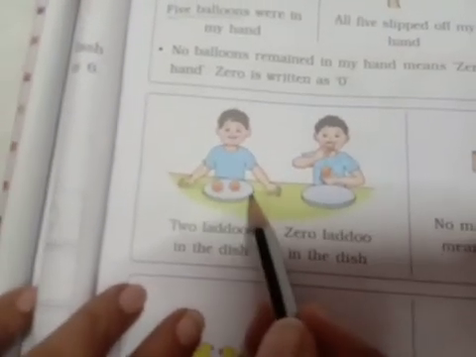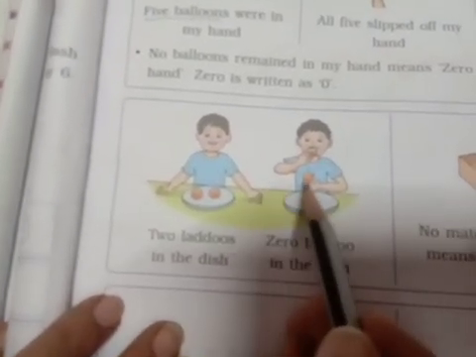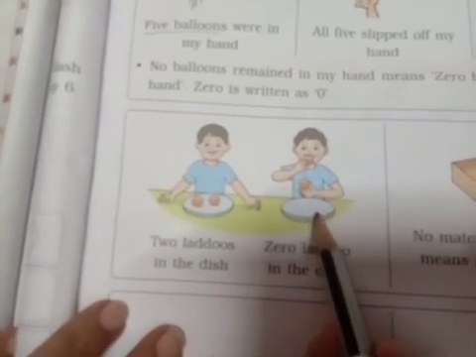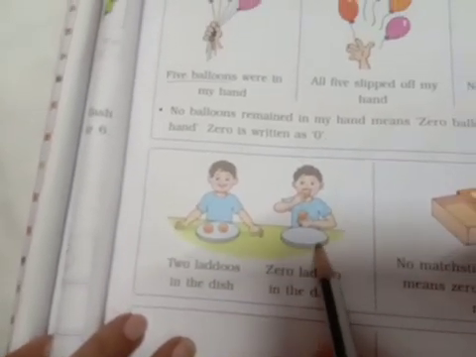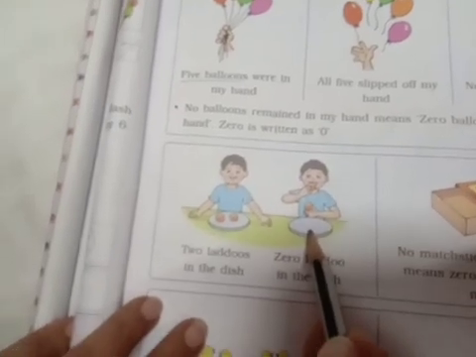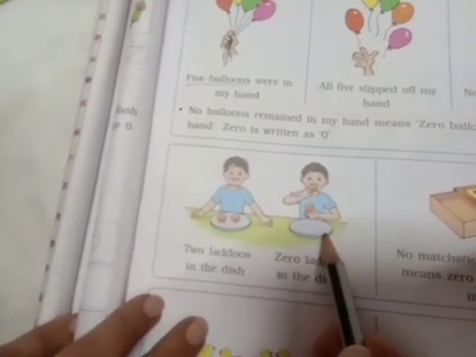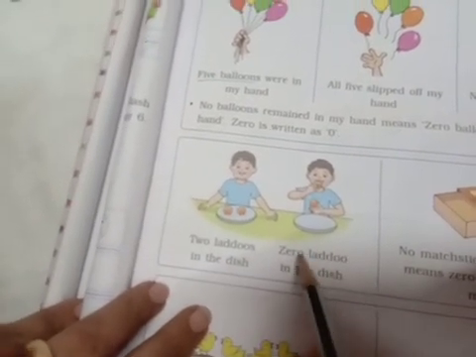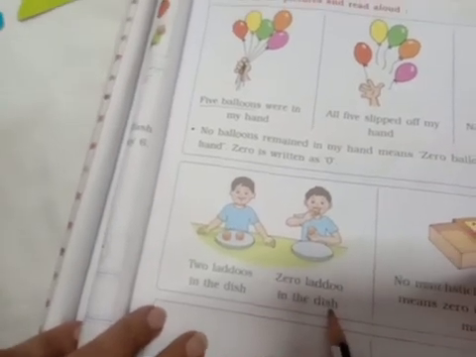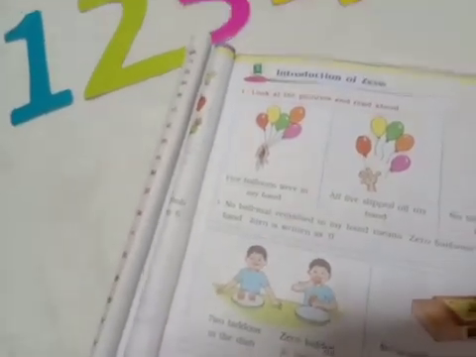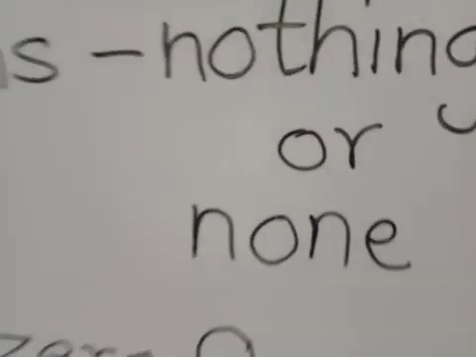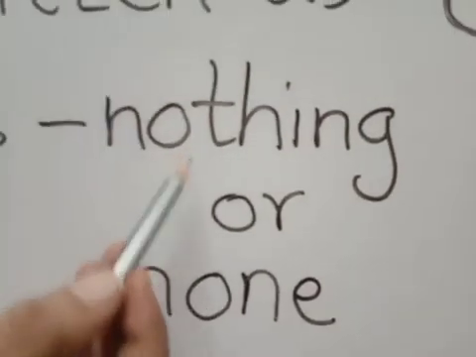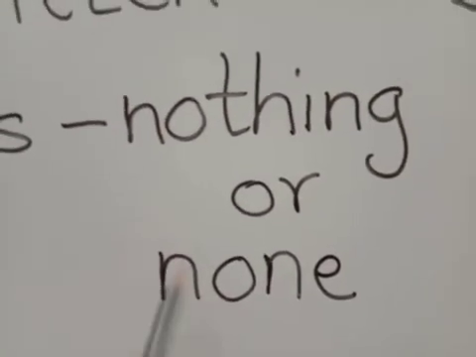In the plate 2 laddus were there. Okay? And this boy ate the 2 laddus. So can you see any laddus in the plate? No. No laddus in the plate means what? 0. 0 laddus in the dish. Okay? Dish or plate. So I told you nothing or none means 0.